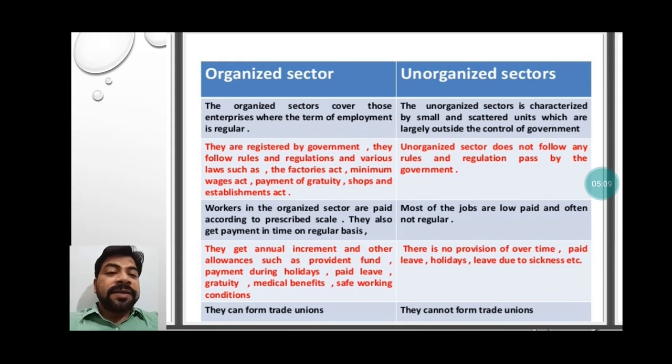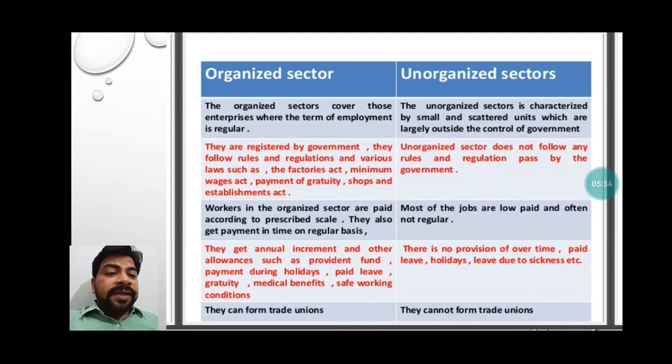These are the advantages for the workers engaged in the organized sector. So workers here get all types of facilities: paid leave, payment during holidays, provident fund or PF, and medical benefits.